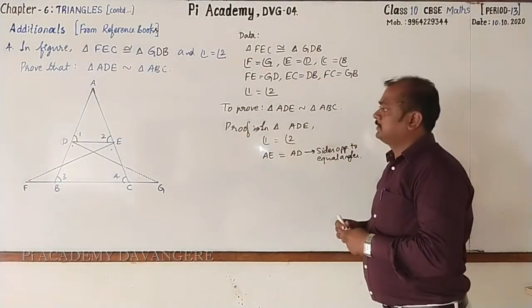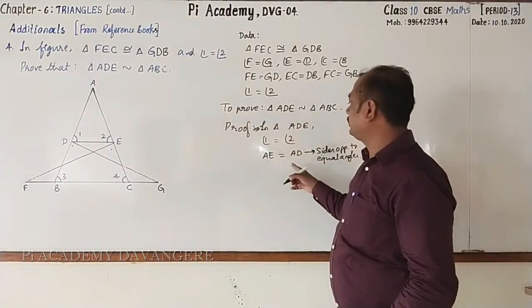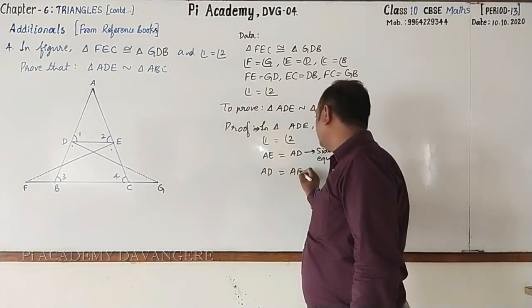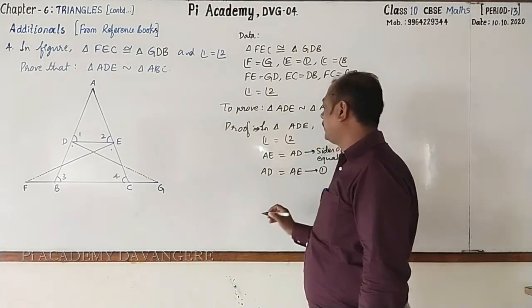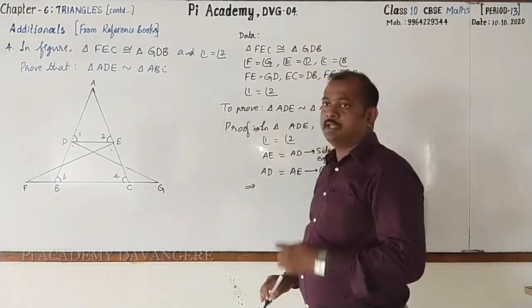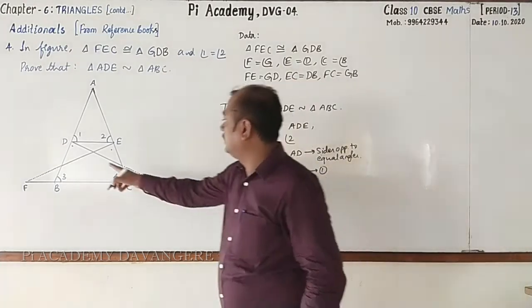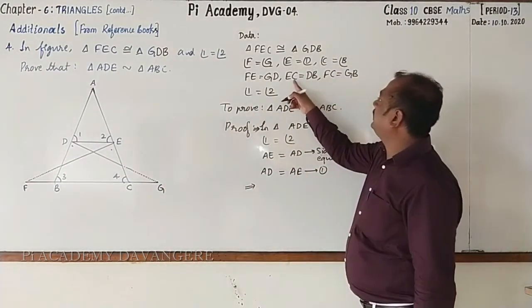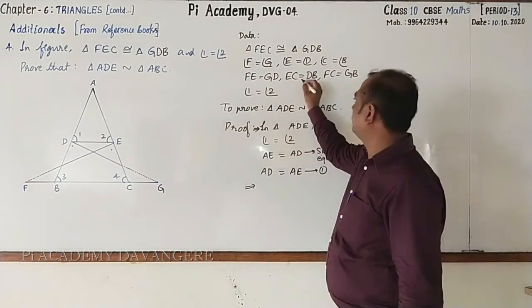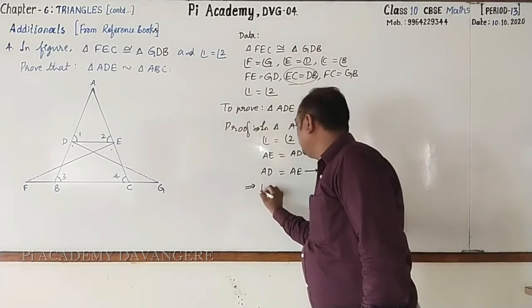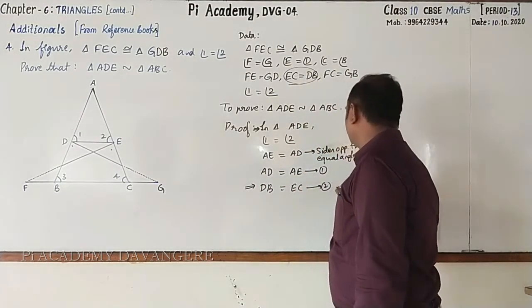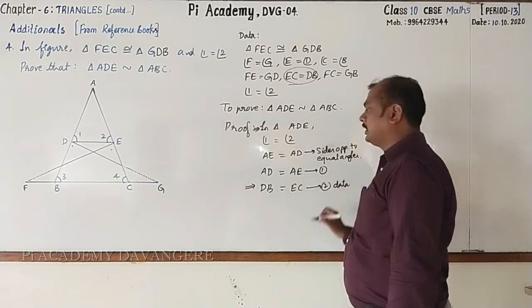Here, right. AE equal to AD. This can also be written as AD equal to AE. Call this as statement 1. Similarly, I'll write DB equal to EC. This is from data. Call it as 2. This has been written from data.